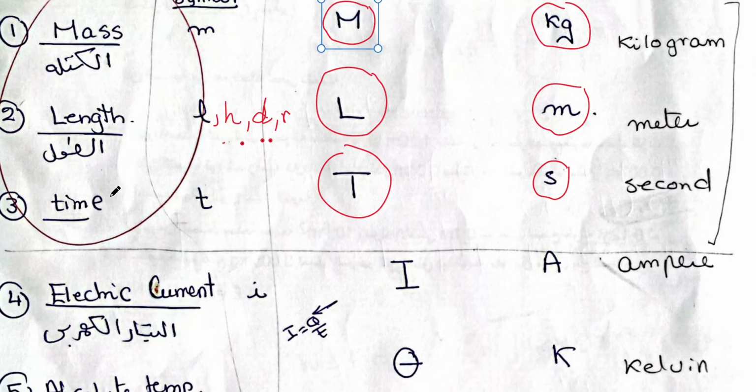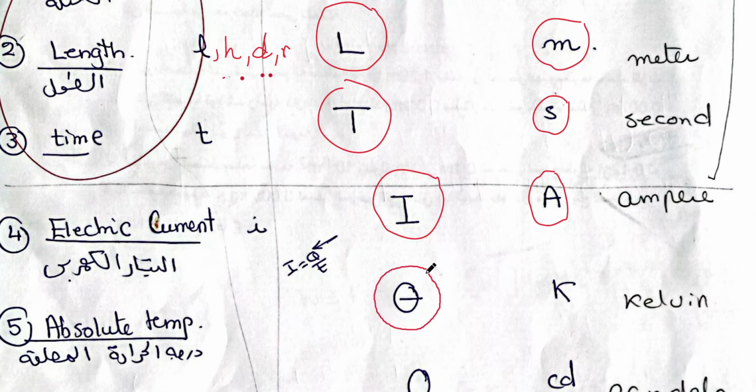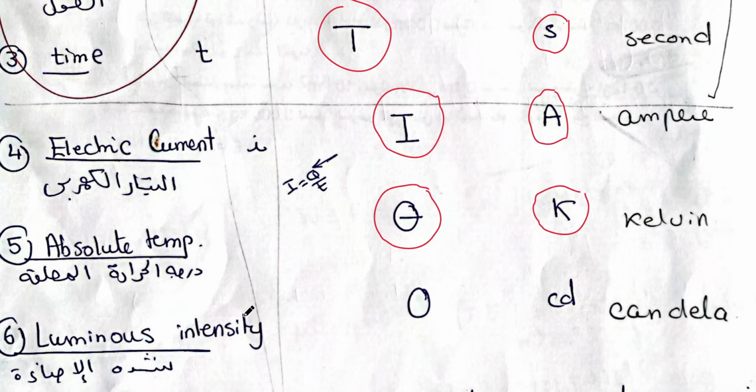The electric current is also a basic physical quantity. Its dimensions is I capital, and its unit is A, which stands for ampere. The absolute temperature, its dimension is theta. Theta is the symbol theta. Theta is a circle and you have a line in its center. K is the unit, which is Kelvin. For sure, when you are dealing with the absolute temperature, you are measuring it with Kelvin.